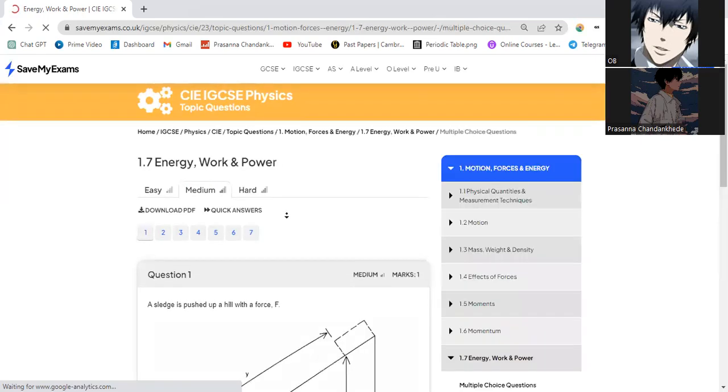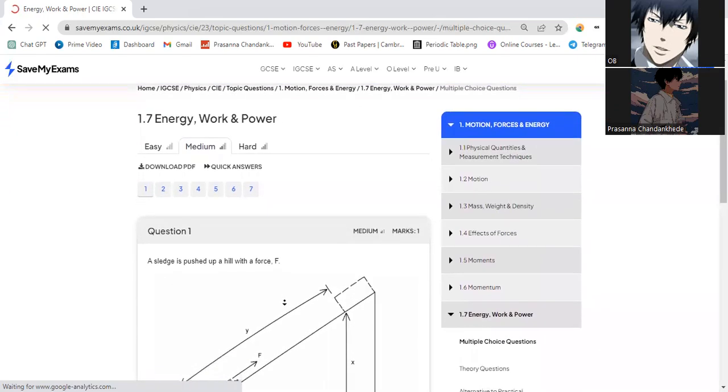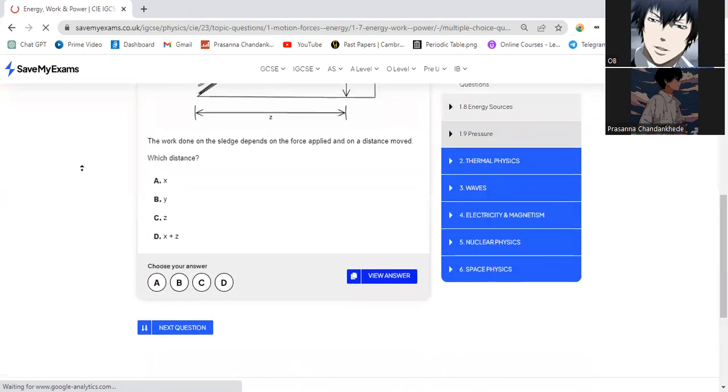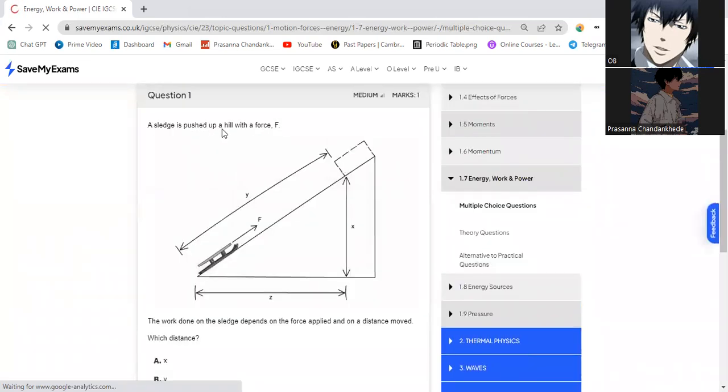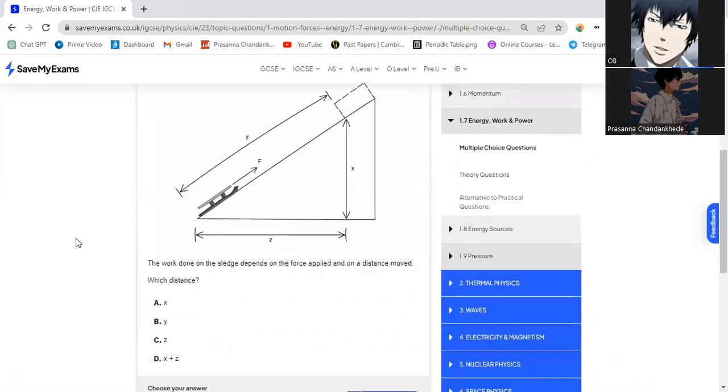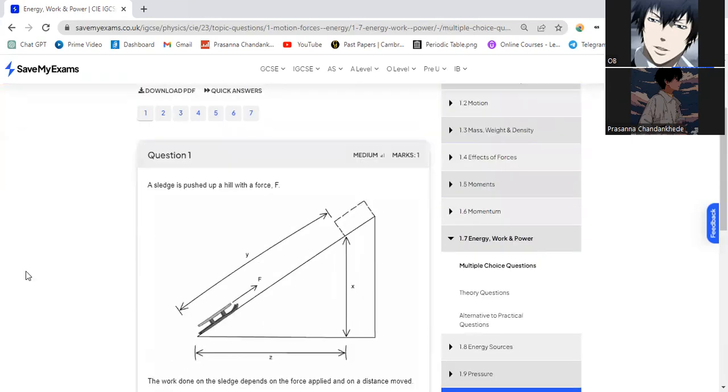A sledge is pulled up a hill with a force F. The work done on the sledge depends on the force applied and on a distance moved. Which distance? I think it should be Y, right? Am I confused with X and Y? Because if it's X, that means you need